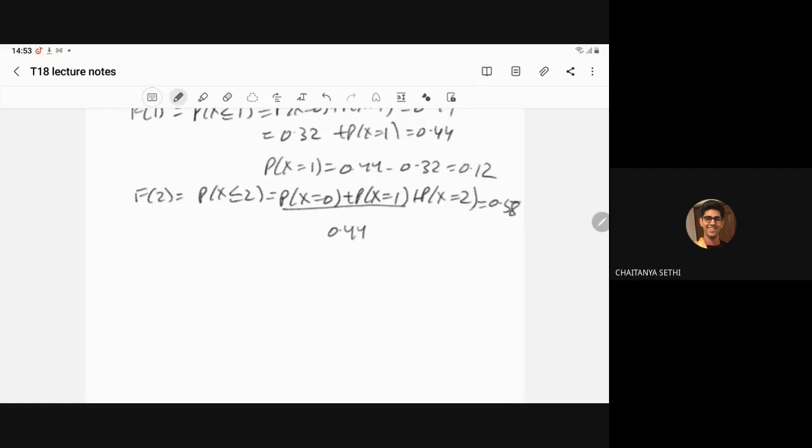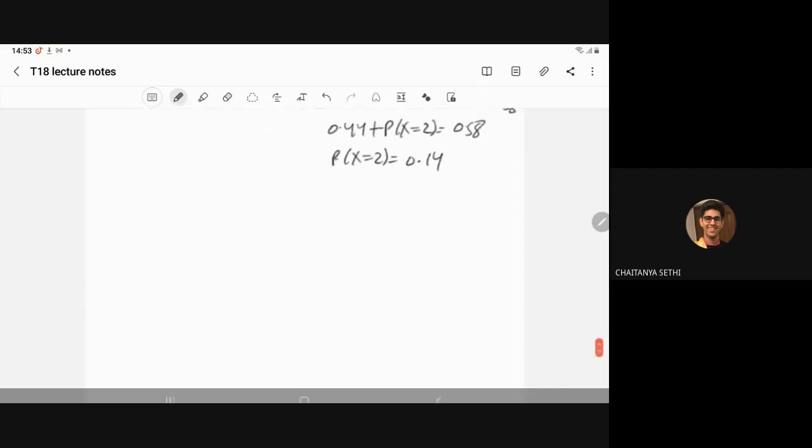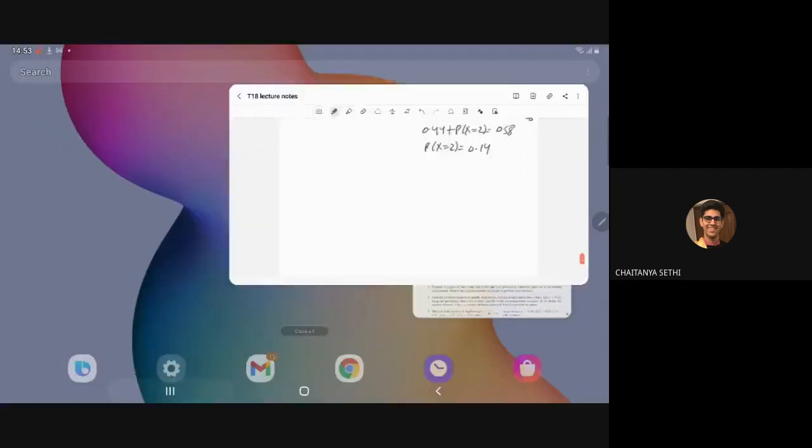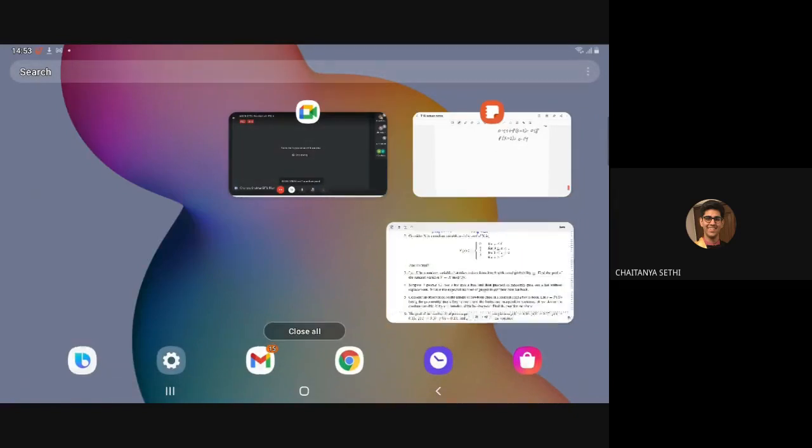So 0.44 plus probability of X equal to 2 is equal to 0.58. So probability of X equal to 2 will become 0.14, right?